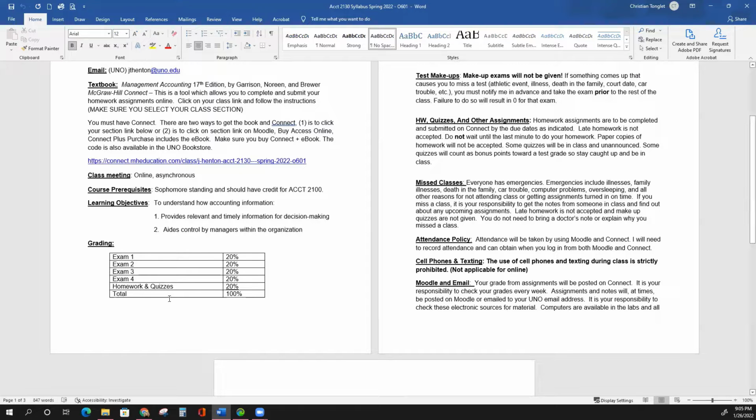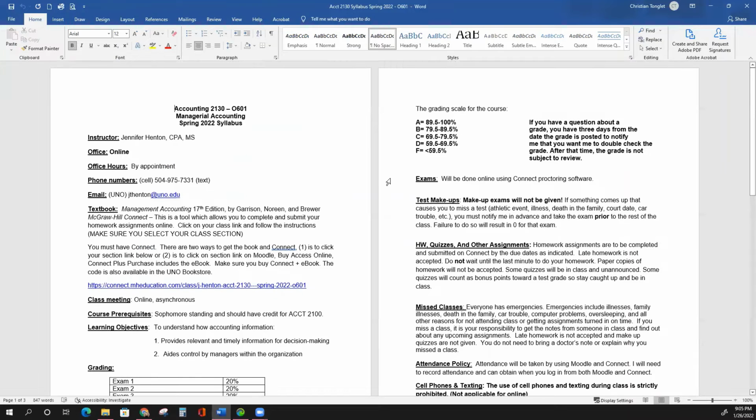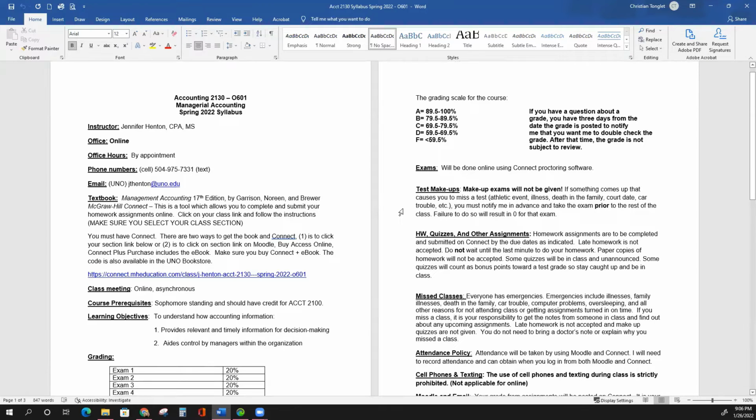The exams, if you notice, there are 4 exams. They will not have a cumulative exam. However, on the 4th exam, there will be 10 questions that are issued by the department that cover some information from all of the semester. So I will go over those before the exam to make sure that you are aware of what those questions will be. Okay, so we will use Connect with the proctoring software.